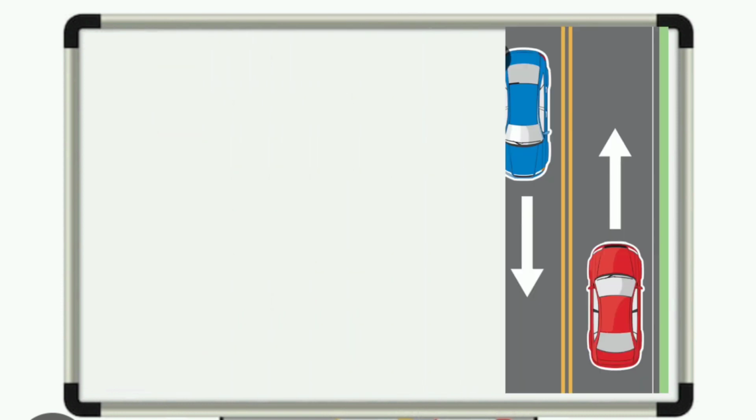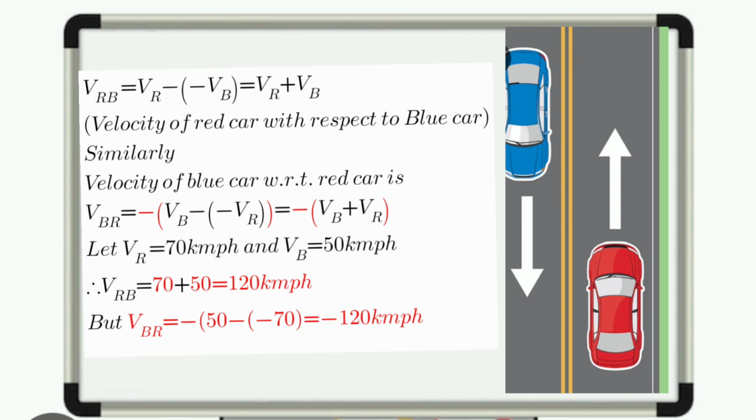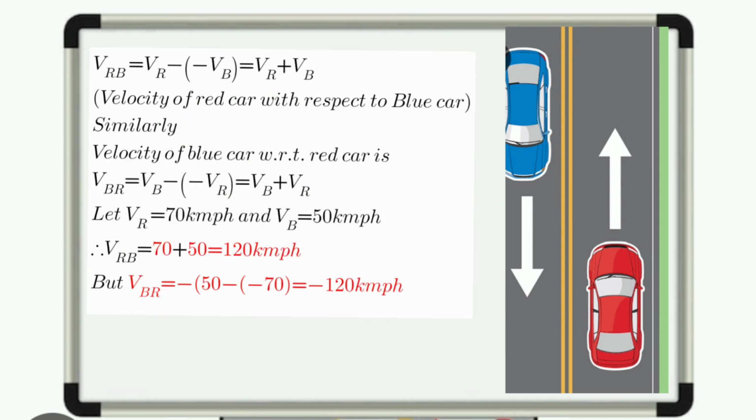Suppose the red car and blue car move in opposite directions. Then the relative velocity can be obtained by the vector sum of the velocities of these two cars. Let the velocity of the red car be 70 km per hour and the velocity of the blue car be 50 km per hour. Since they move in opposite directions, the relative velocity is obtained by taking the vector sum of the velocities. The velocity of the red car with respect to the blue car, VRB, is equal to 120 km per hour. The velocity of the blue car with respect to the red car, VBR, is equal to minus 120 km per hour.